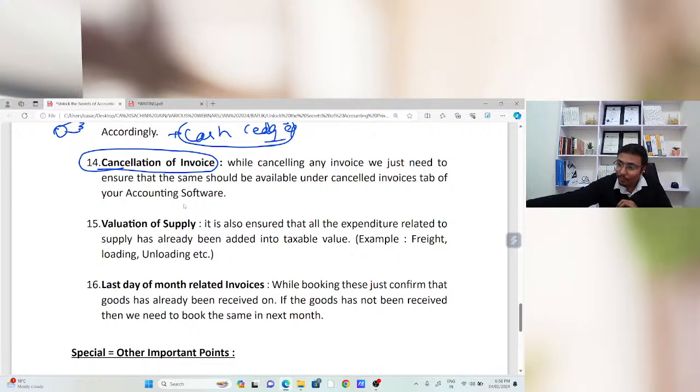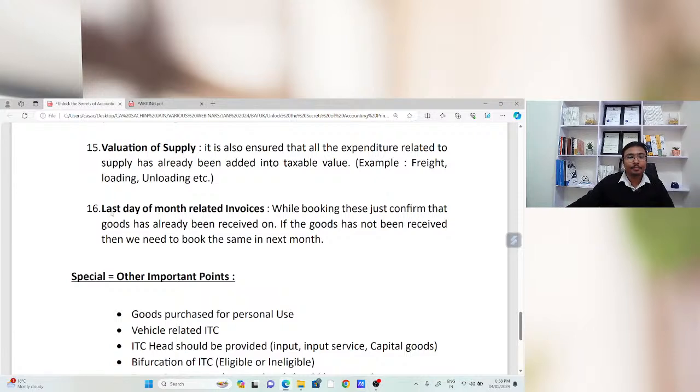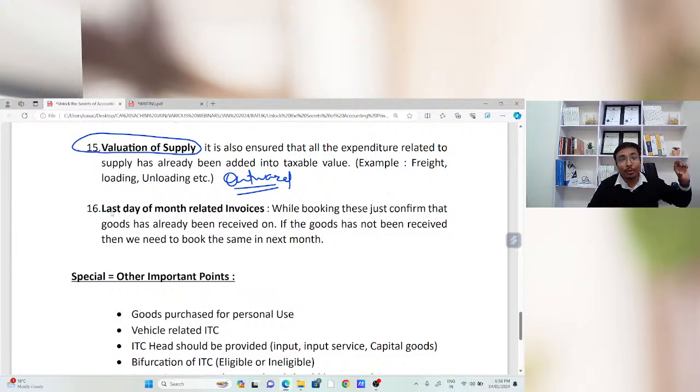Now, next point is valuation. Sir, we are to charge the GST on the outward supply. Now the point is that the outward supply should be decided in a perfect way. There should be no loophole in deciding that particular taxable value or value of supply.